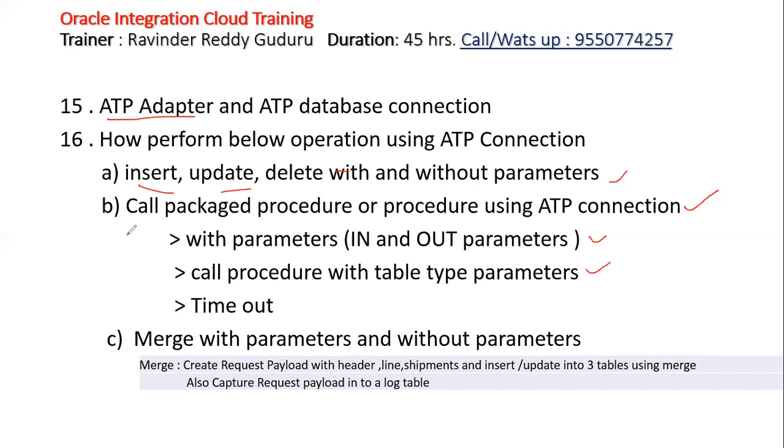And we have a restriction in the Oracle Integration Cloud. If a procedure is called from the OIC, it should complete in less than 4 minutes. There's an interview question: what is timeout? Timeout means if the procedure called from the integration fails to complete in less than or equal to 4 minutes, it will go into timeout, and your complete integration will go into error. And we will see how to avoid this timeout, and what are the best practices to avoid this timeout in the classes. And merge statement.